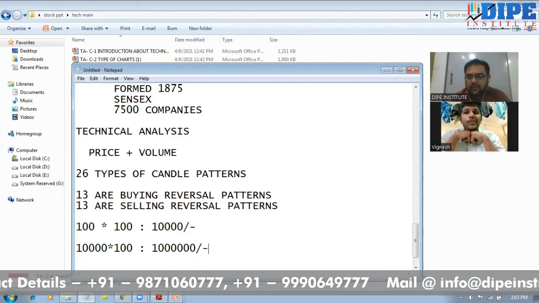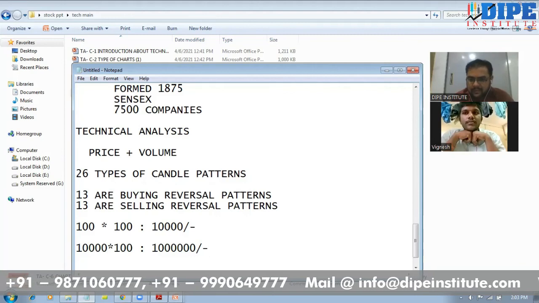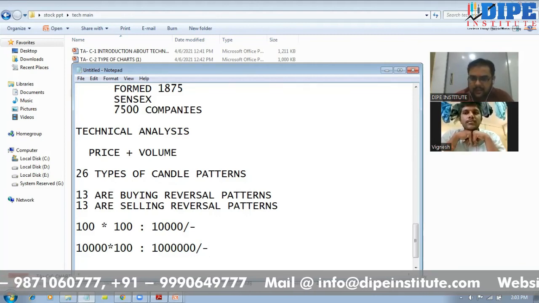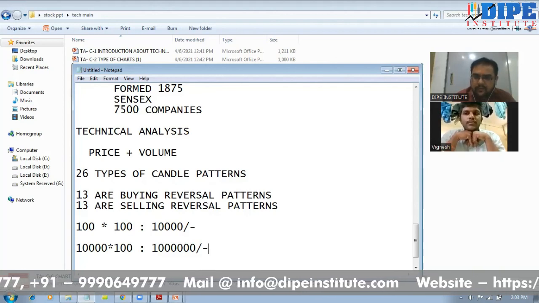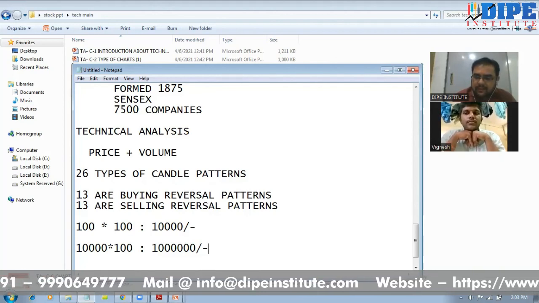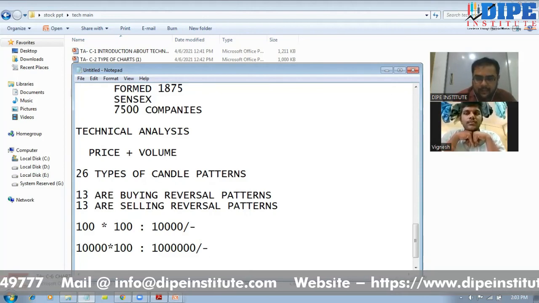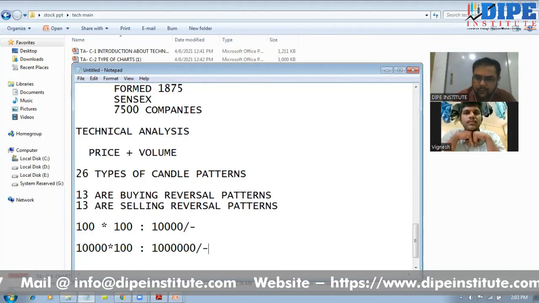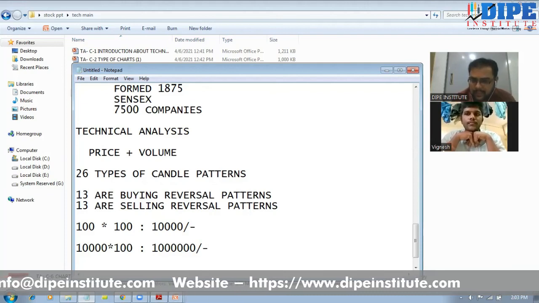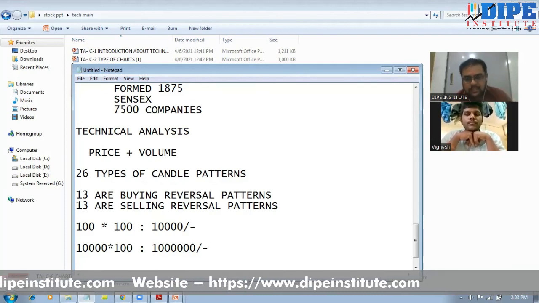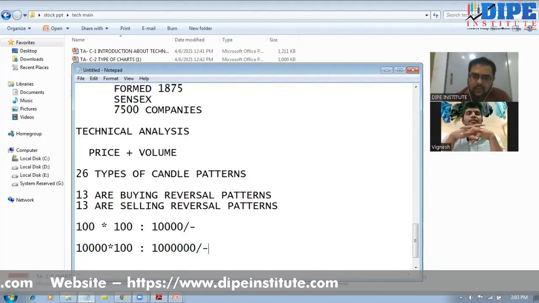If timing is the problem, you can join the weekend sessions. We have weekend batches. Right now a weekend batch has started. If you're interested, you can join the weekend batches from today itself. The timing for the weekend batch will be 4 to 6 on Saturday and 10 to 12, or 12 to 2, on Sunday. Every Saturday and every Sunday, only 2 hours.